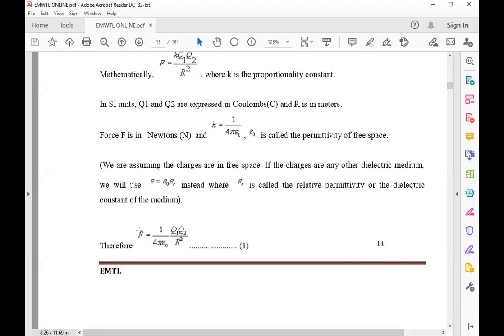The force is directly proportional to the product of the two charges and inversely proportional to the square of the distance between them. The proportionality constant is 1 by 4 pi epsilon. In that, epsilon is the permittivity, epsilon naught is the absolute permittivity, and epsilon r is the relative permittivity, which is always 1 in free space. Therefore, F is equal to 1 by 4 pi epsilon naught Q1 Q2 by R square.